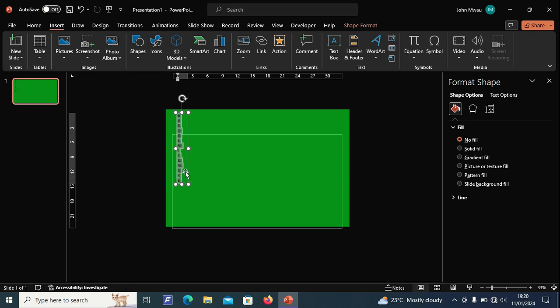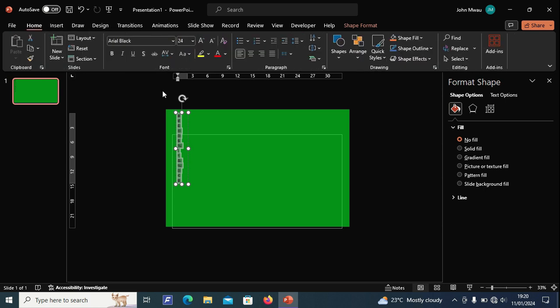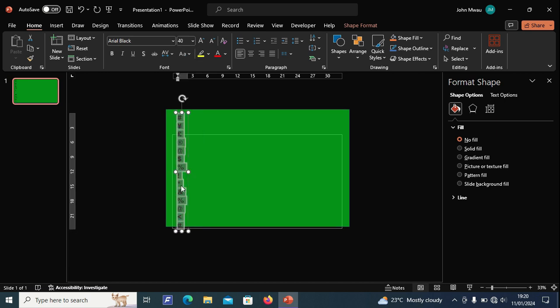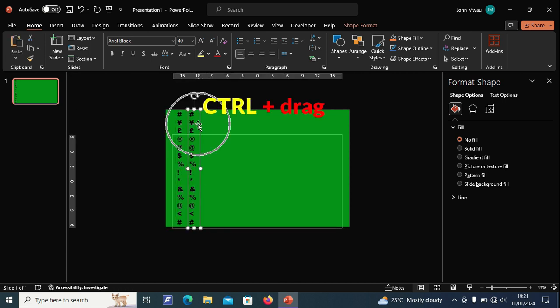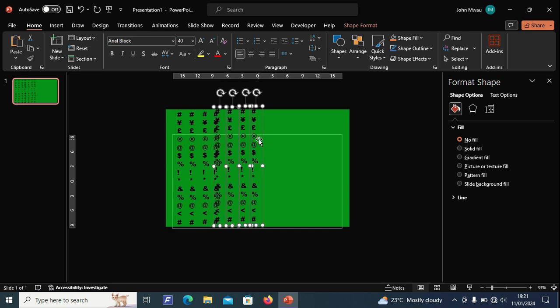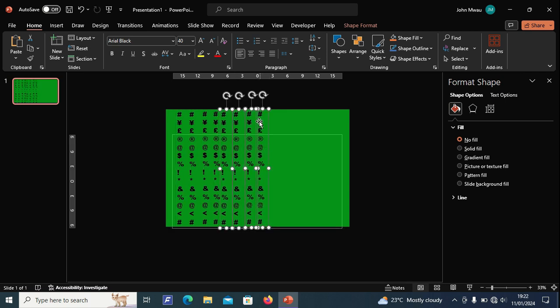Next, select all symbols to edit font and style. Next, duplicate the text box by selecting the text box, hold Ctrl button then drag to duplicate. Repeat a couple times to fill the screen. Rotate some symbols.